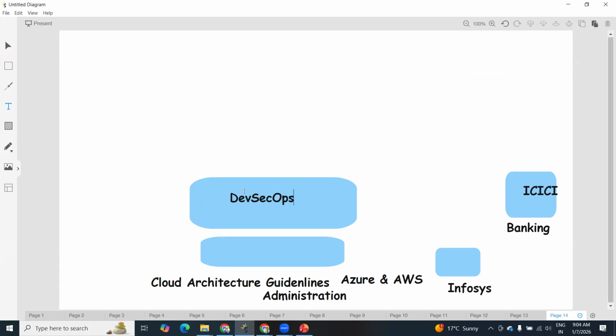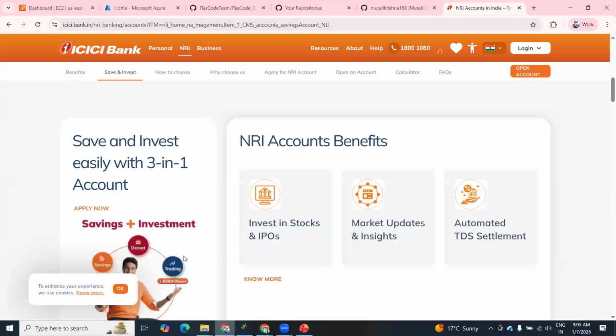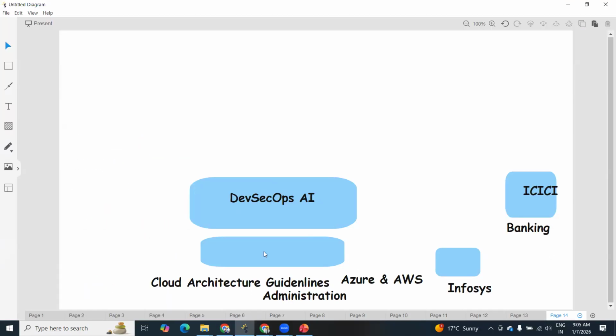First, let us try to understand a very basic high-level overview. Let us see DevSecOps overview with AI strategies. Okay, this is the second one: DevSecOps with AI. As of now, just see how you are going to deliver your application to the end user. We are going to cover how to deliver your application to the end user with DevSecOps strategies.